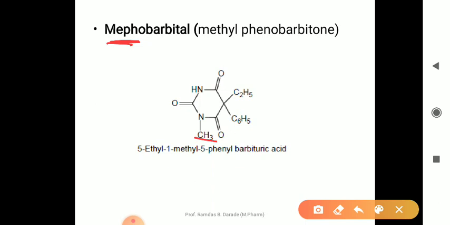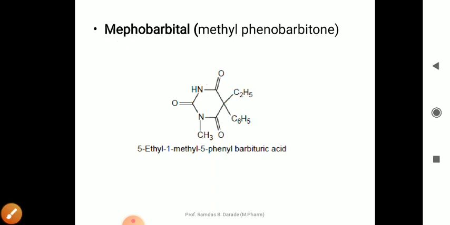Chemically it is 5-ethyl 1-methyl, at the first position, there is 1, 2, 3, 4 and 5, so 5-ethyl 1-methyl 5-phenyl barbituric acid. This is the chemical name of mephobarbital. If you know the structure of barbituric acid, then you can easily draw the structure of barbital, then phenobarbital and mephobarbital.